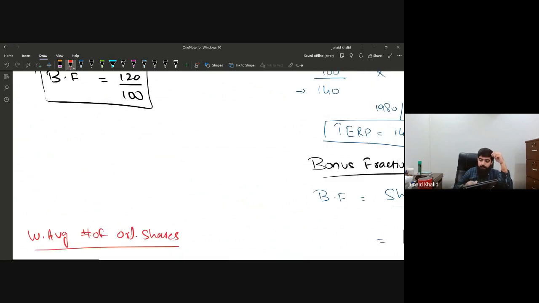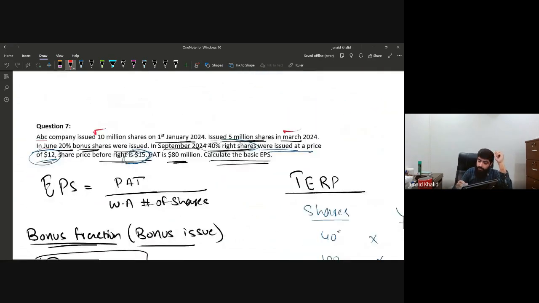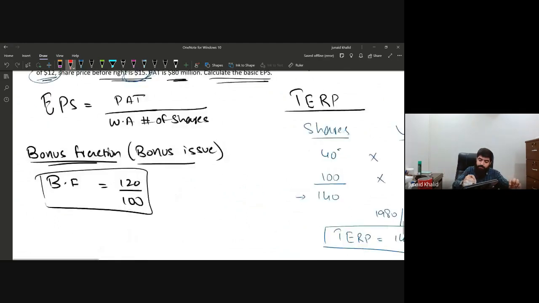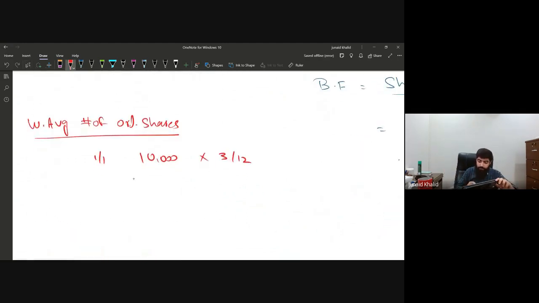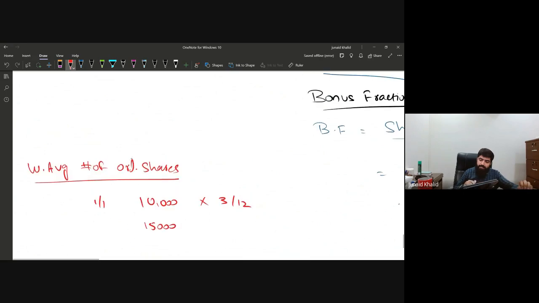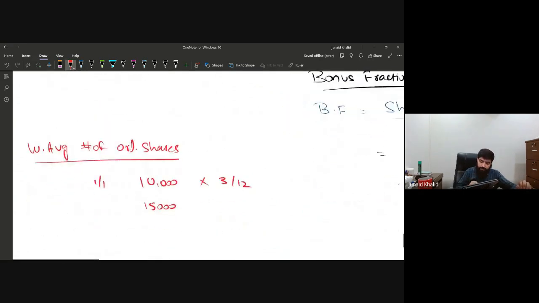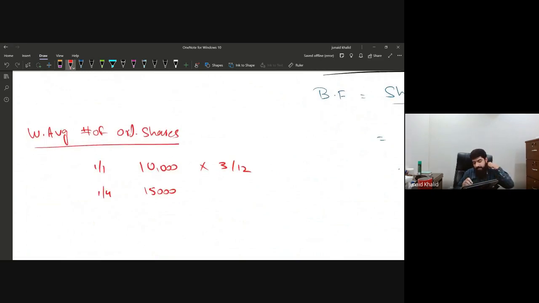Okay, what happened is that at the end of March, further shares were issued, that is 5 million, and these were issued at full market price. Nothing is written, it means it was issued at full market price. So 5,000 shares were issued, which means in aggregate now there will be 15,000. Remember, I'm not writing down the 5,000. Why? Because we are writing down the balance over here. So 15,000, and this was issued, and we can see that in April. Yes, to make it simple, it's in April.